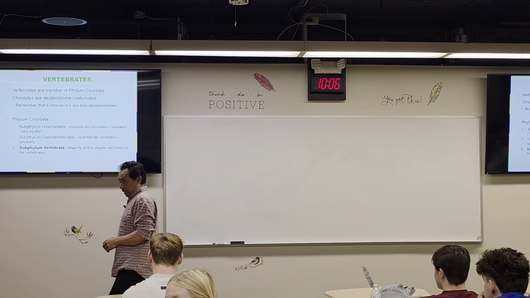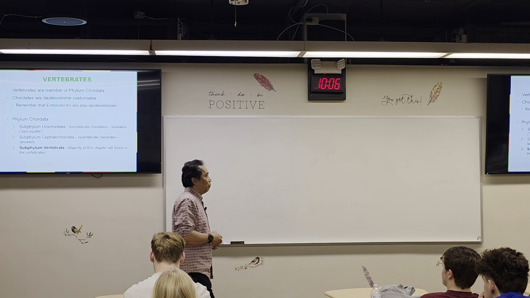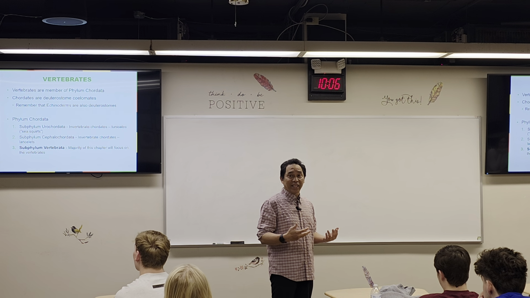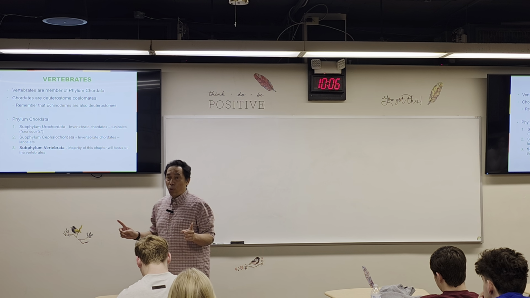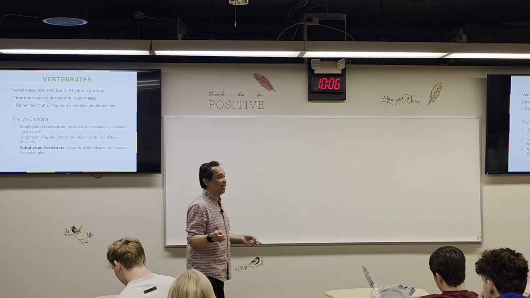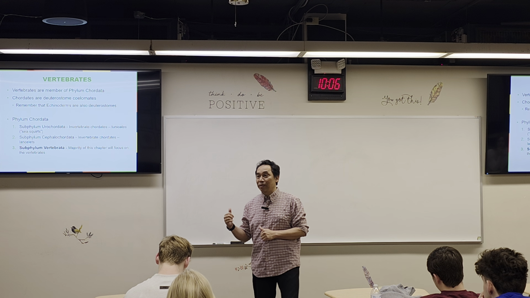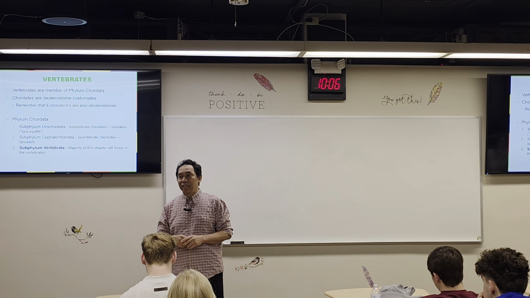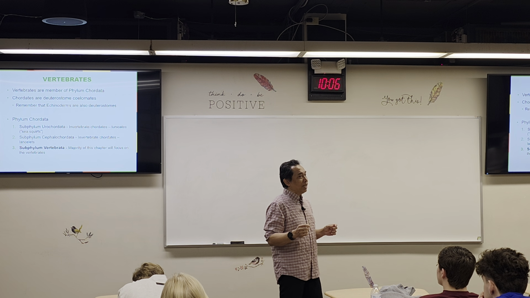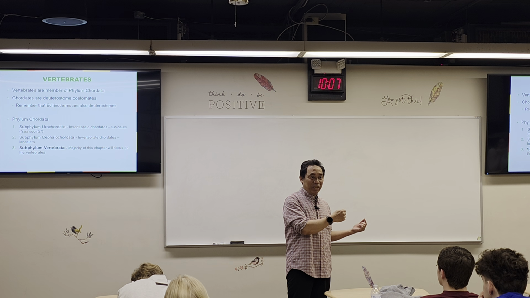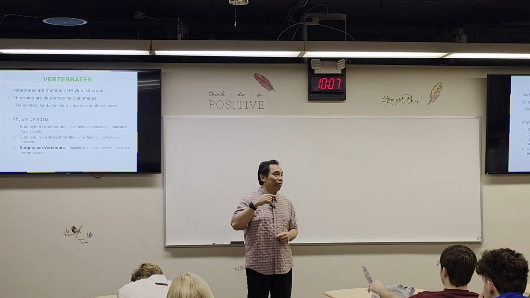Now, this group of animals is actually a subphylum of the phylum Chordata. Phylum Chordata has 3 subphyla: Urochordata, and then Cephalochordata, and the Vertebrata. The Urochordata and Cephalochordata are invertebrates. We have learned that last time. The Vertebrata is the one that is vertebrate.